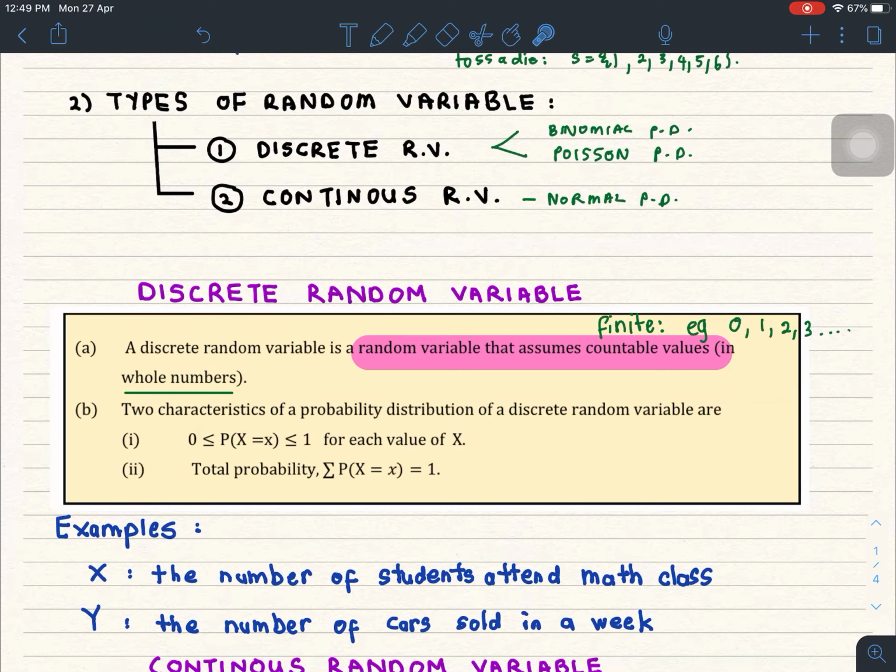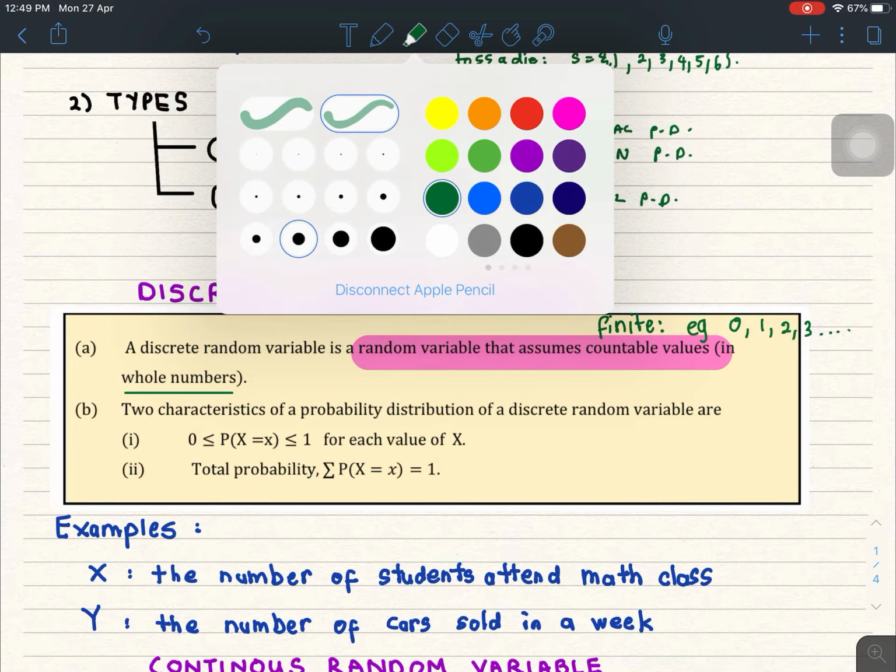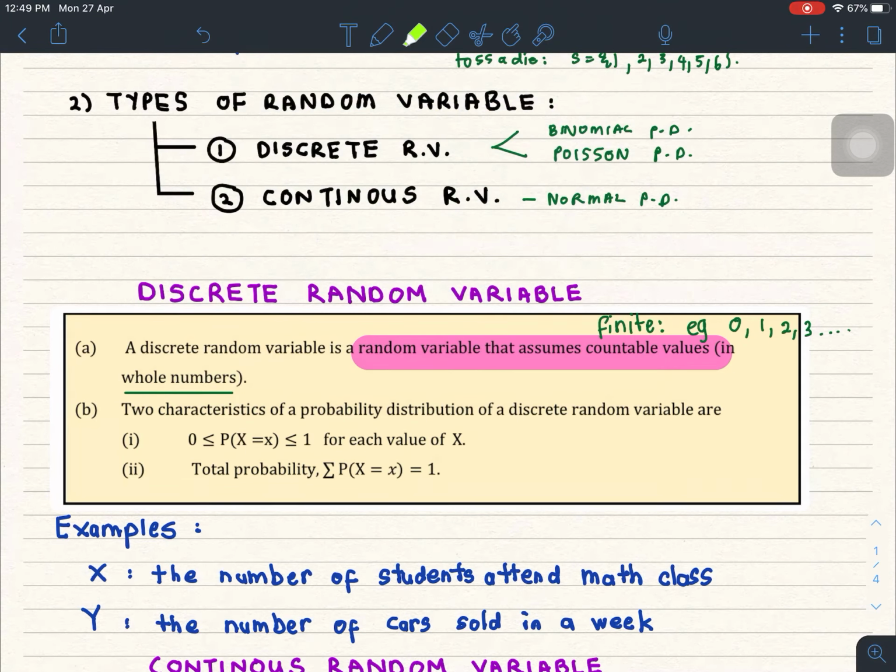Okay, now there are a few properties that you have to know in a discrete random variable. The first one is that the probability of X, your random variable, should be between 0 to 1. And the total probability of X should be equal to 1.